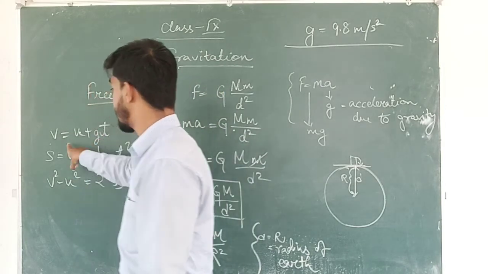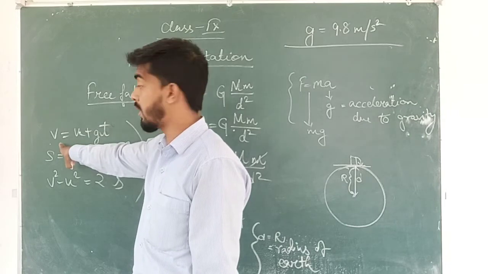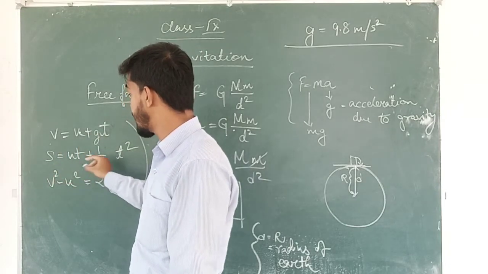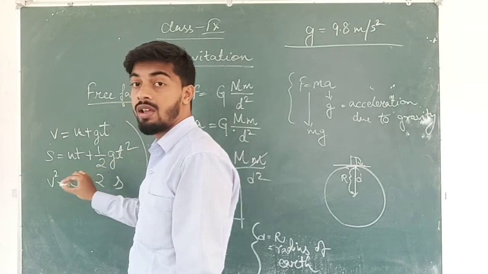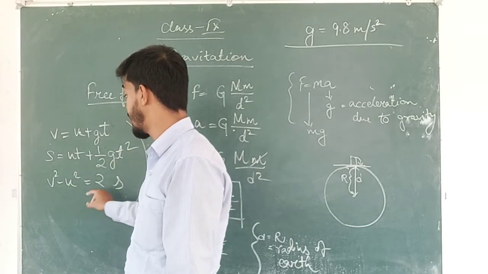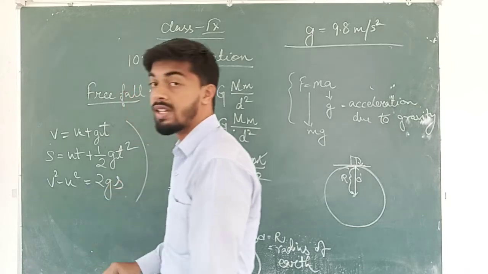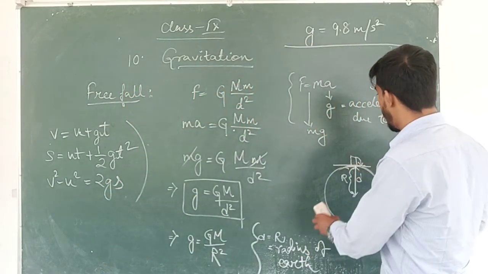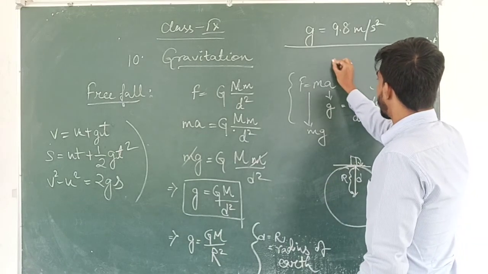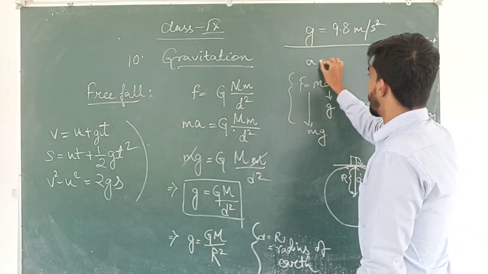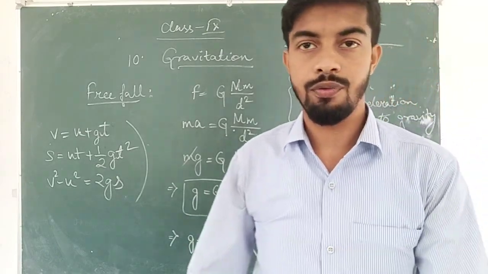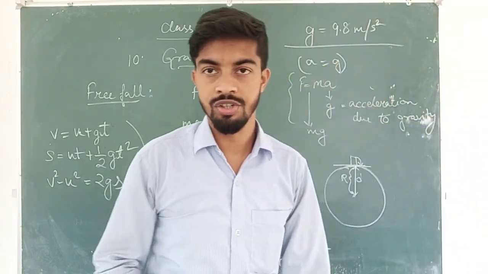So in this case, the first formula will become v equal to u plus gt, the second will become s equal to ut plus half gt square, and the third v square minus u square equal to 2gs. That means all the a will change to g. This is how the formulas will or may change. Thank you.